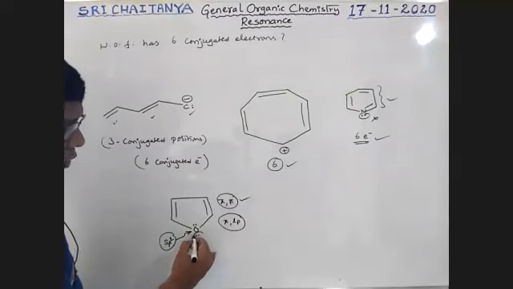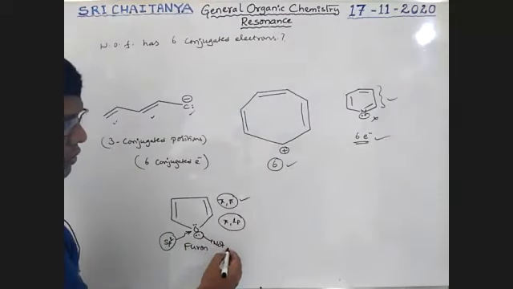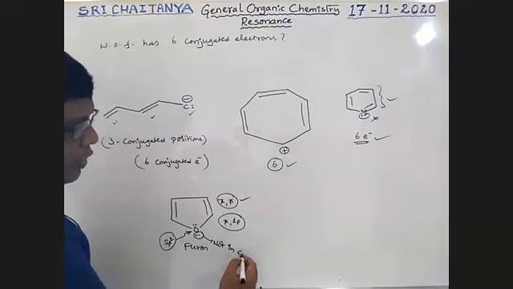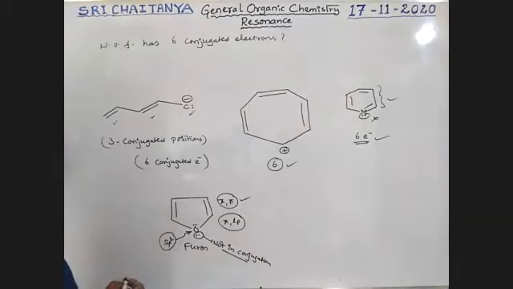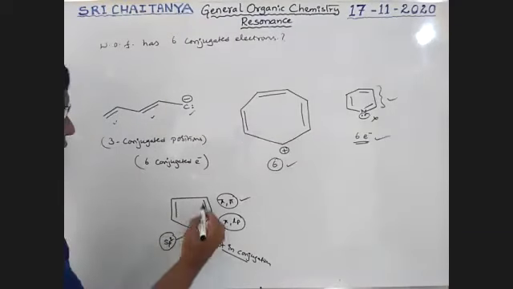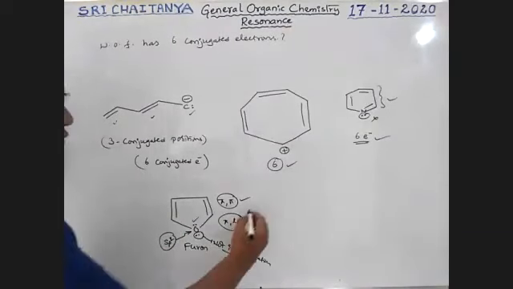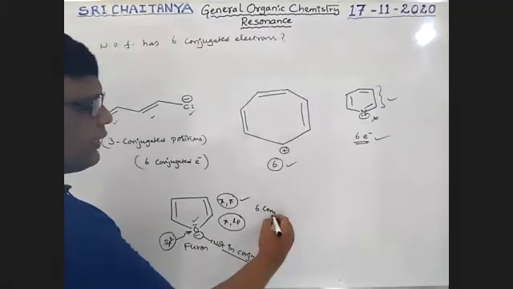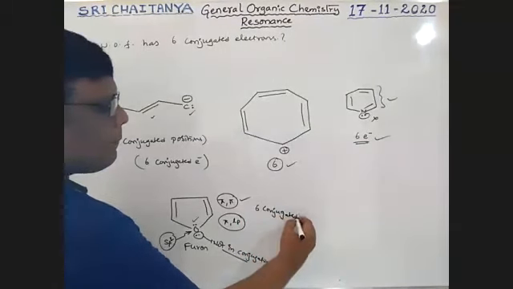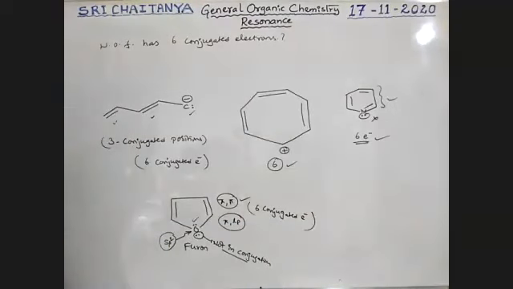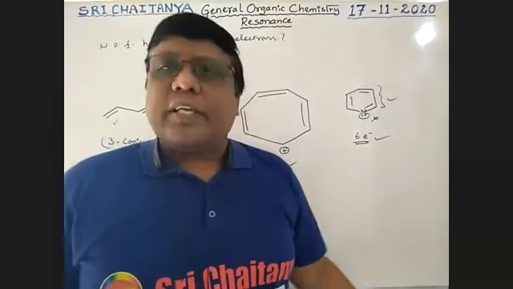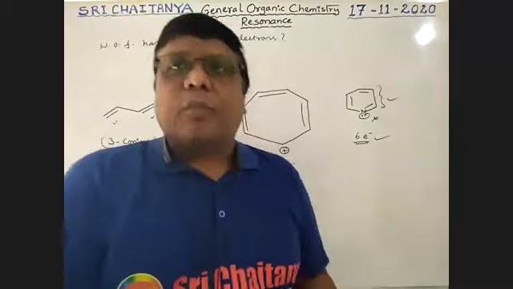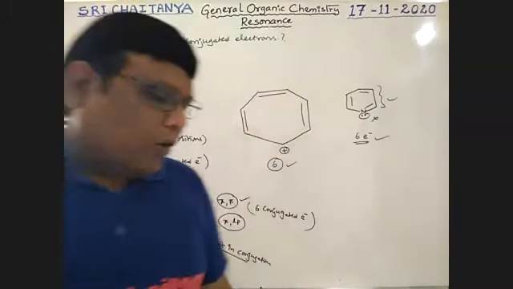Next, this other lone pair is not in conjugation, only this one is involved in the conjugation. Therefore, 6 conjugated electrons, not 8. Only 6 conjugated electrons. So this is the way we will discuss conjugation, boys. Is there any doubt up to now?